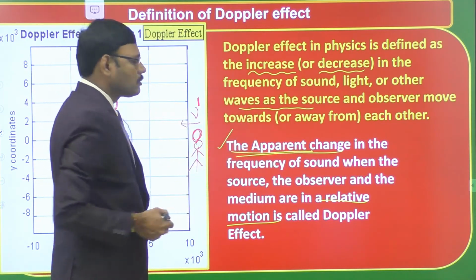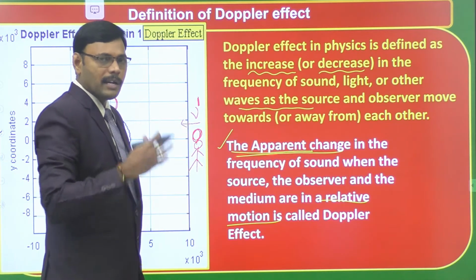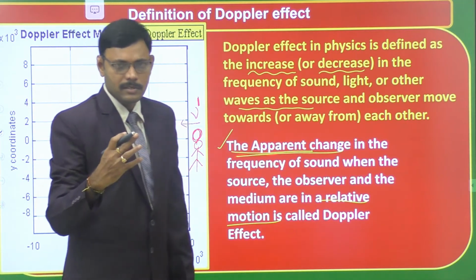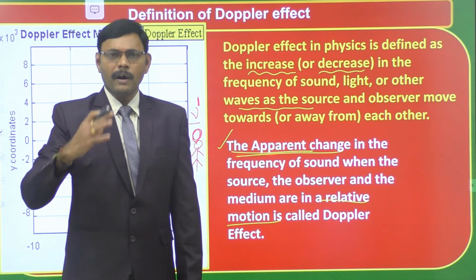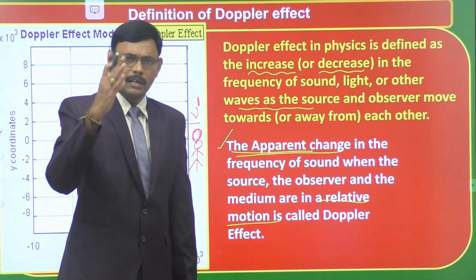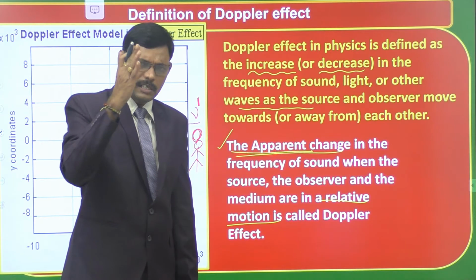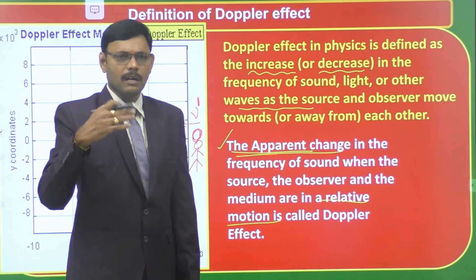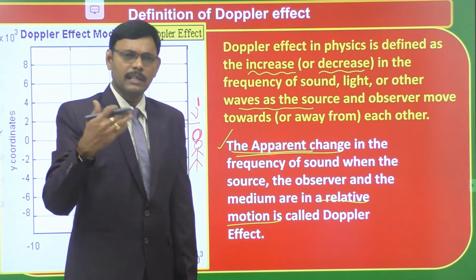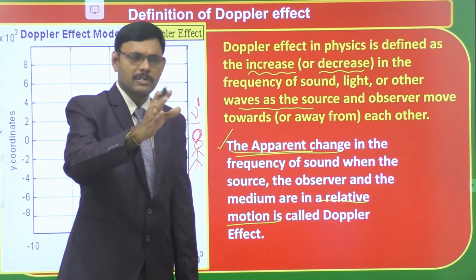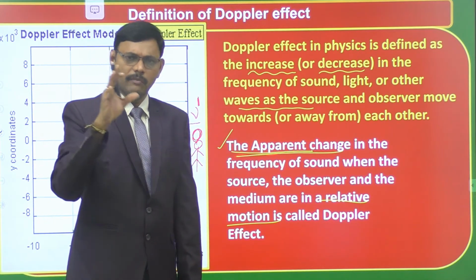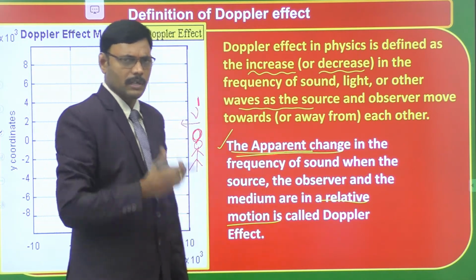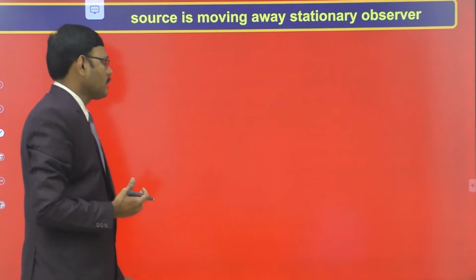Okay, let us move on to the first case to find the apparent frequency. We find the expression for this apparent frequency for various cases. Here this apparent change in frequency is not only observed in longitudinal sound, that is mechanical waves, but also in light waves, which are non-mechanical electromagnetic waves. Even in that case we observe the apparent change in frequency of light as well as wavelength, so that we receive a different color than the actual color emitted from the source. Let us move on to the first case.